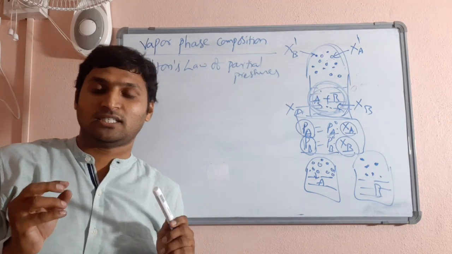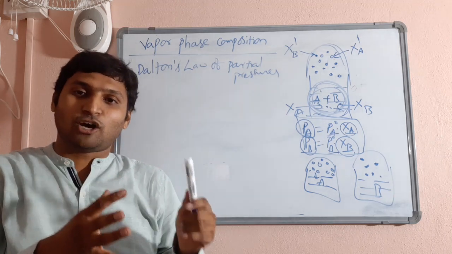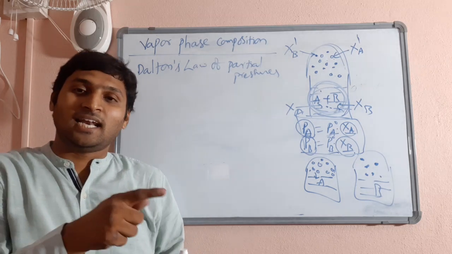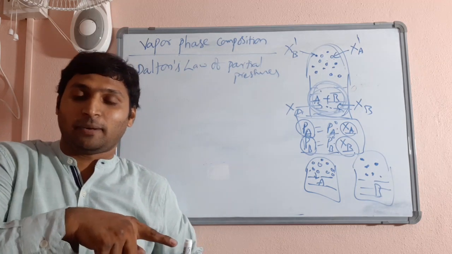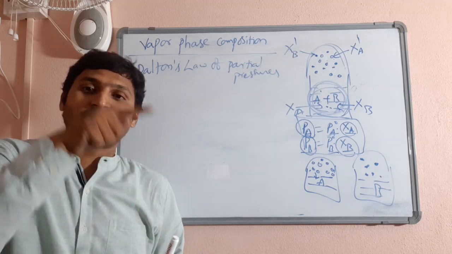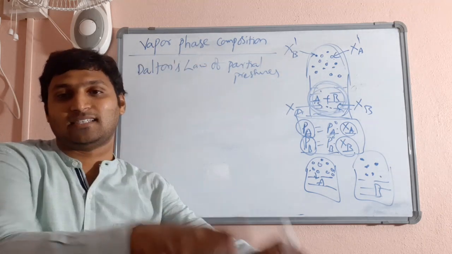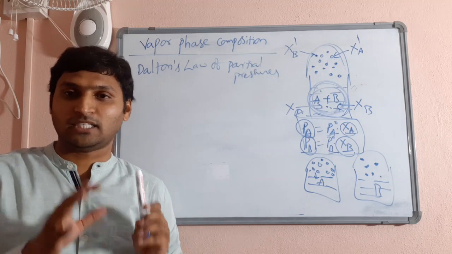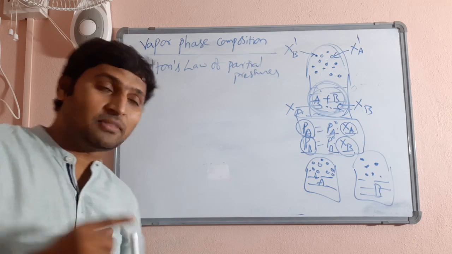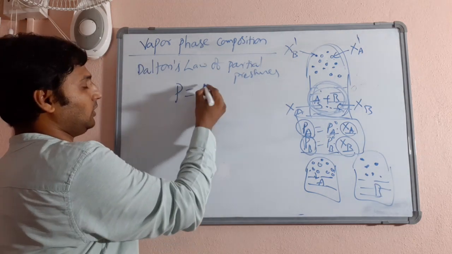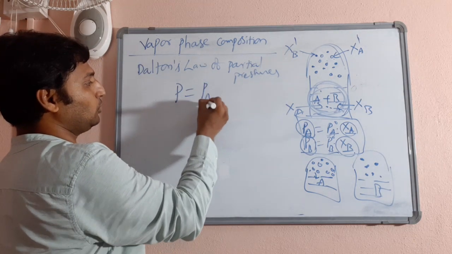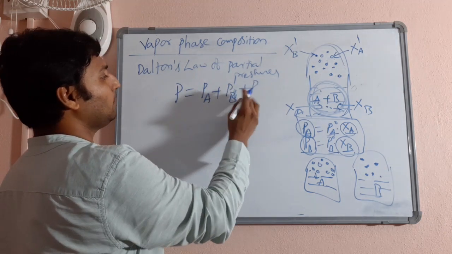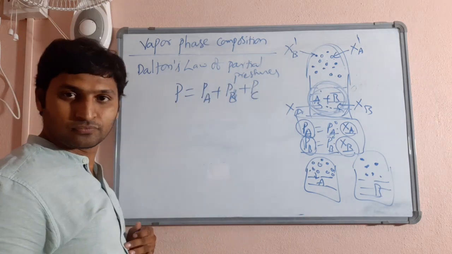Dalton's law of partial pressure states that if there is a mixture of non-reacting gases at a constant volume and temperature, then the pressure exerted by the mixture is equal to the sum of the partial pressures of each component gas inside the mixture. That is exactly what Dalton's law of partial pressures means. Pressure of the gas mixture is equal to the sum of the partial pressures of all the component gases, PA plus PB plus PC and so on.